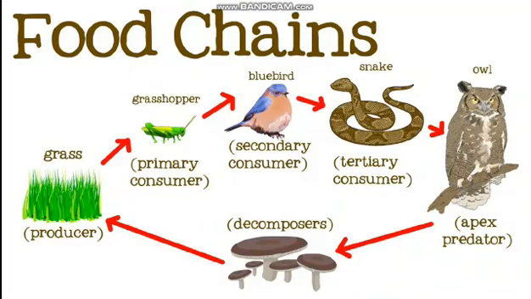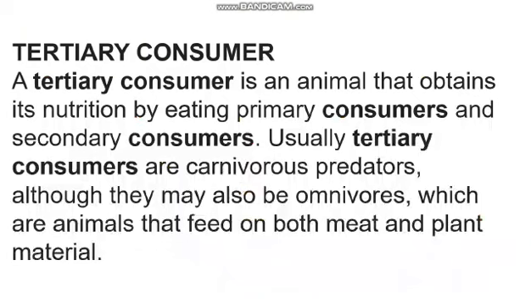Now today we are going to talk about the tertiary consumer, who they are and how they are different from secondary consumer, and what are decomposers and why they are important in our ecosystem. So the first thing we have to do is to read the definition of tertiary consumer, which says a tertiary consumer is an animal that obtains its nutrition by eating primary consumers and secondary consumers. Usually, tertiary consumers are carnivorous predators, although they may also be omnivores, which are animals that feed on both meat and plant material.